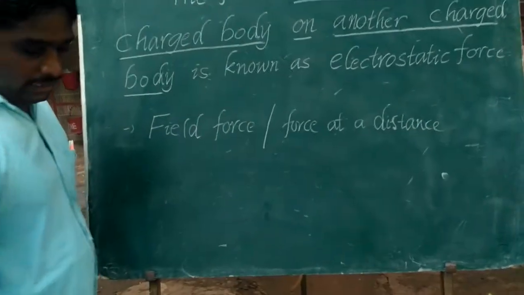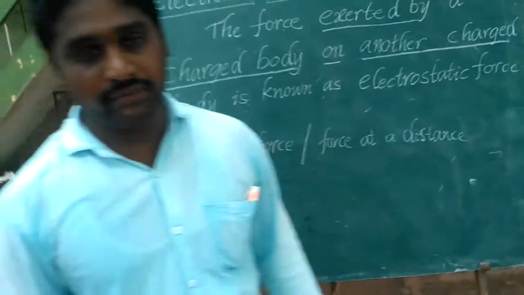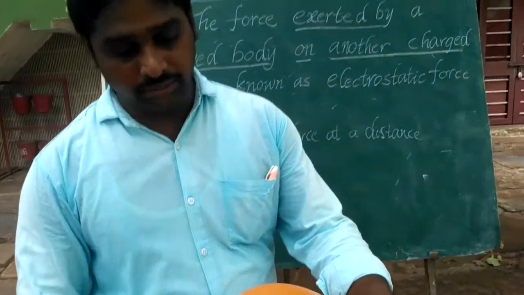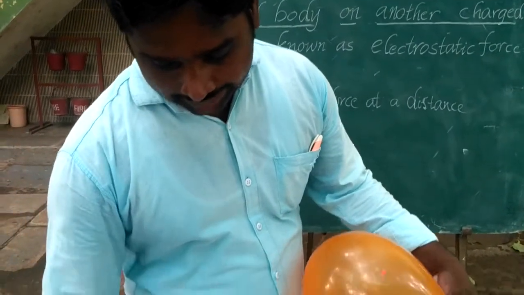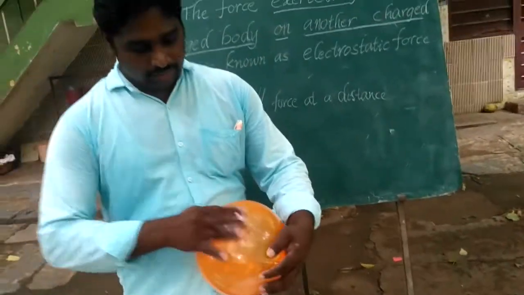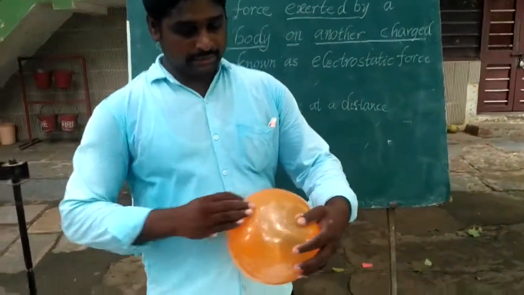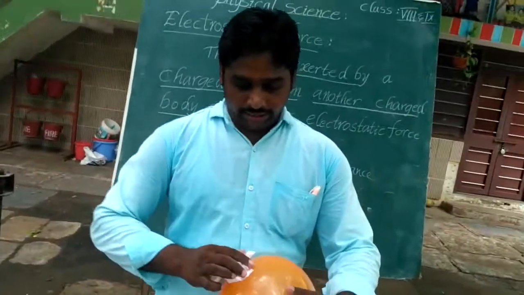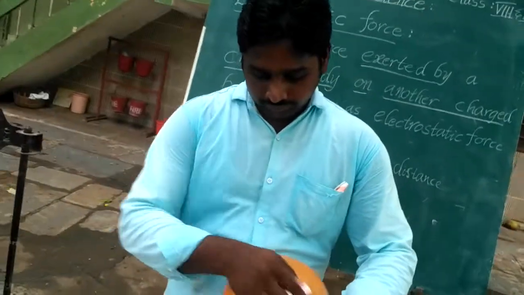Why? Because here there is no contact between the charged balloon and the pieces of paper, but the tiny papers are attracted towards it. This is called electrostatic force.